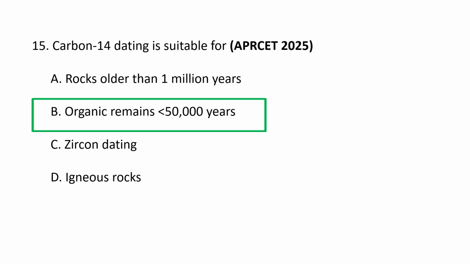Carbon-14 dating is suitable for determining the age of organic materials such as fossils, archaeological artifacts, and remains that are between 500 and 50,000 years old. It is widely used in archaeology, geology, and anthropology to date materials that once exchanged carbon with the atmosphere.